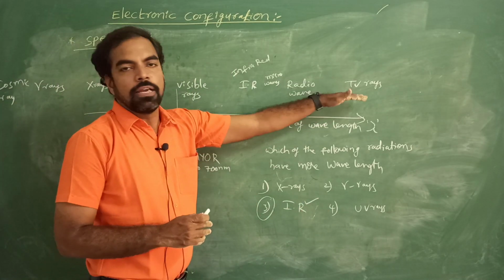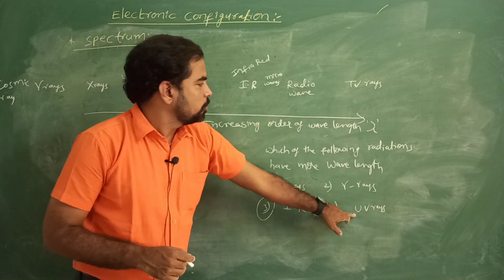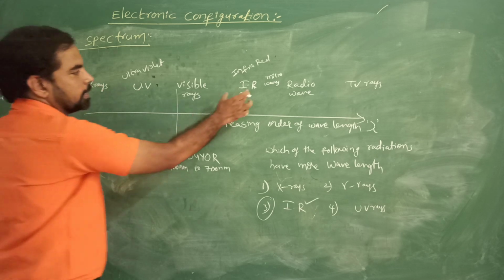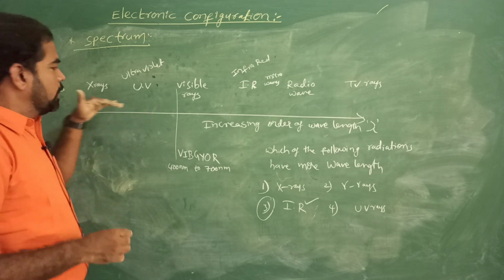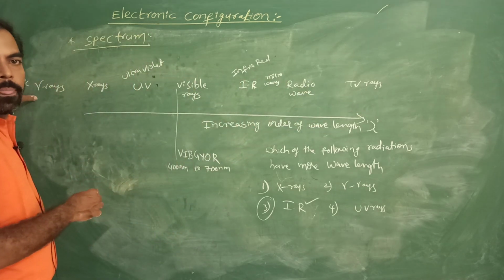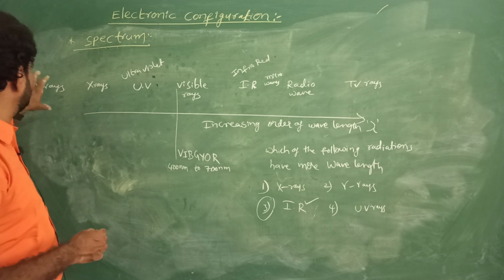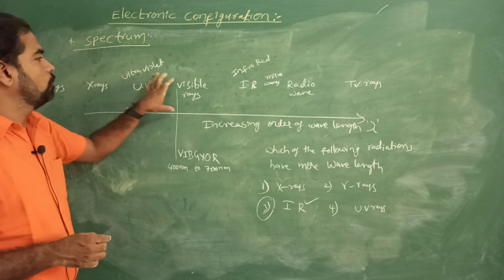Otherwise, for frequency, the starting ones have more frequency. Cosmic rays have the most frequency, then gamma rays, then X-rays, UV, like this.